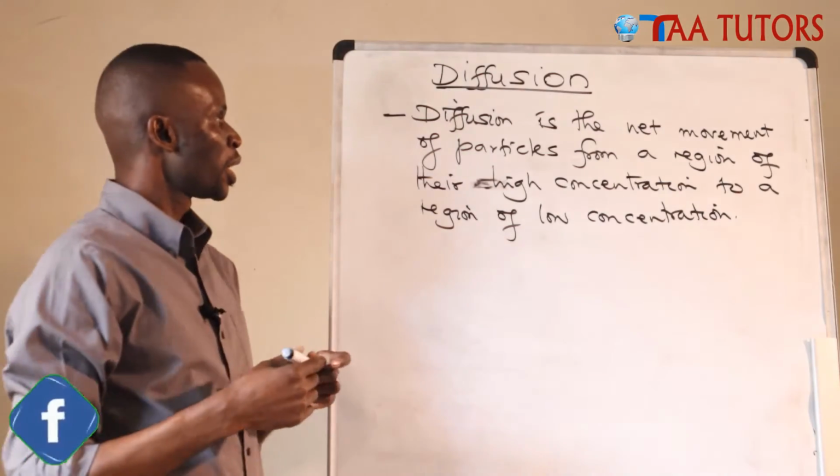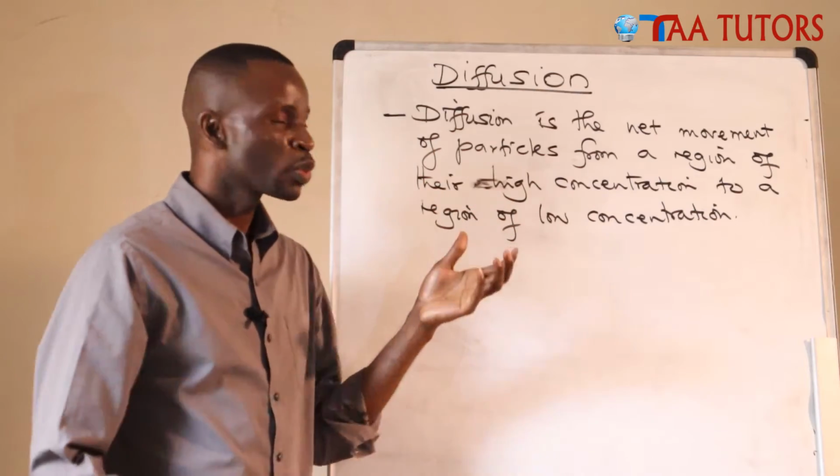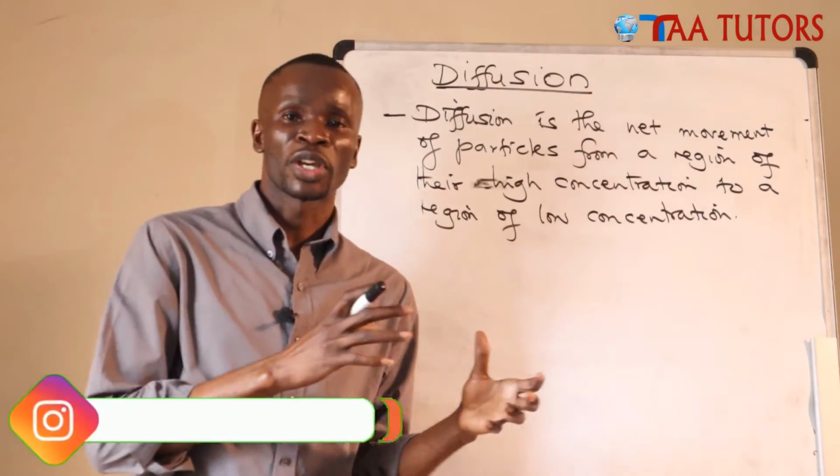That is what diffusion means. It means that particles will always move from where there are more to where there are few.